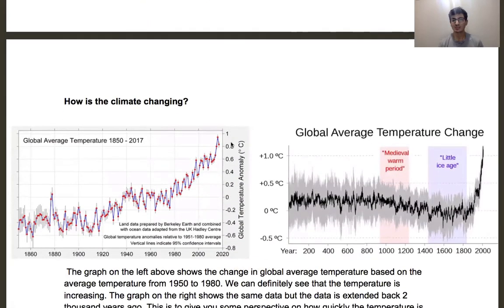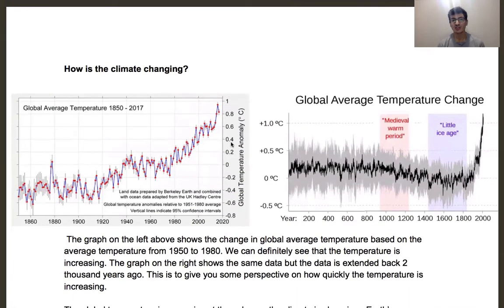Looking at these two graphs, the graph on the left shows the average temperature on Earth compared to the average temperature from 1951 to 1980. They took all that data, averaged it to one number, and we're going to call that 0. That number is about 12.5 degrees Celsius on average.